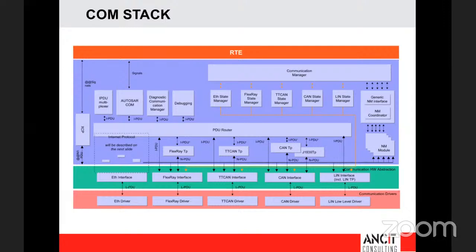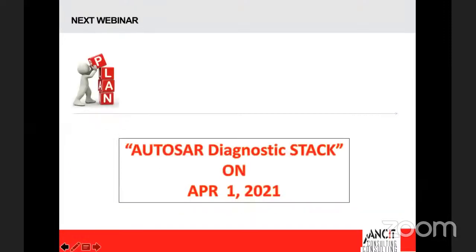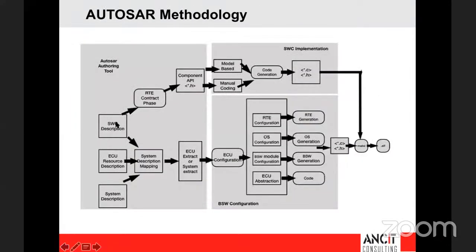Yeah. Karthik, just one more question. Sure. For example, I am an application software developer and I am writing an algorithm, let's say, to detect something. Will that algorithm also be part of the ECU extract, like the C code? What happens is, if you are an application software component developer, see, I'll just go back. Or only the interface will be there. It will have only the interface. Correct. It will have only the interface.